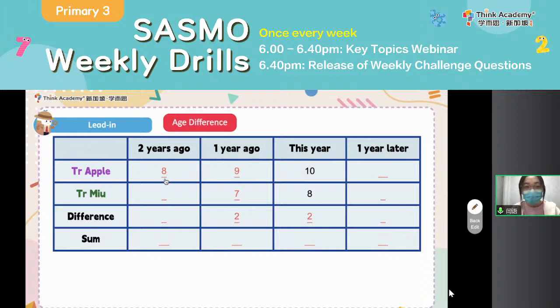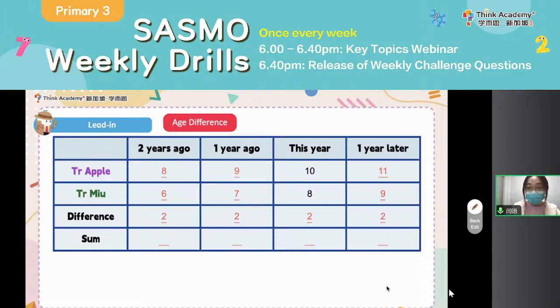There you can see teacher Apple was only 8 years old and teacher Mew was 6 years old. And again, the difference was 2. Then what about in the future? Let's count how old teacher Apple will be 1 year later. Correct. Teacher Apple will be 11 years old and teacher Mew will be 9 years old. Then you can see that the difference is still 2.